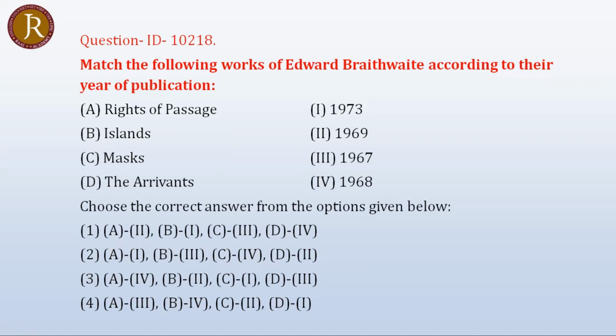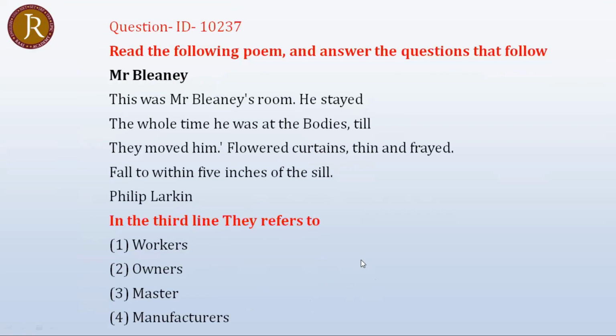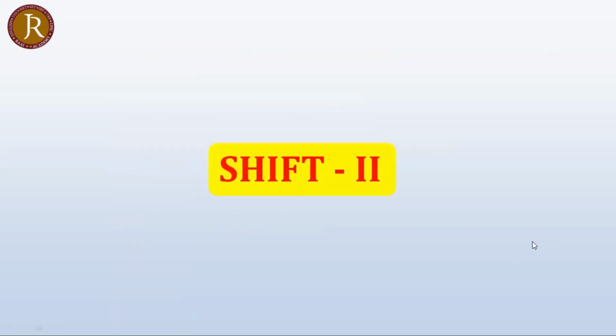So again, match the following, it does not match. Mr. Bleaney, look at this poem. In this poem, they ask the question, they moved him. Who is they? The third line, they refer to bodies. Bodies refers to a factory, so they could be workers, owners, masters, manufacturers also. Ambiguous question. They shouldn't have given such questions.